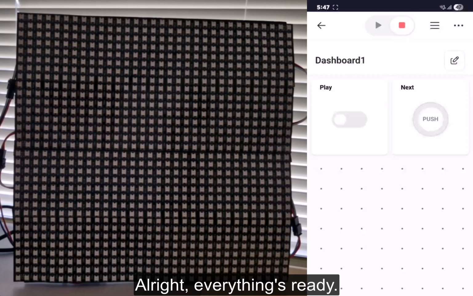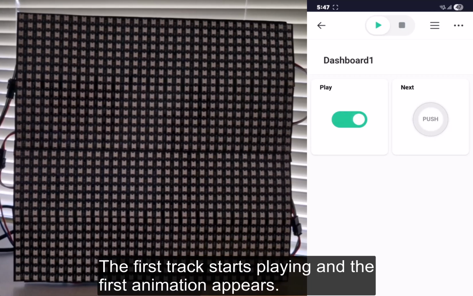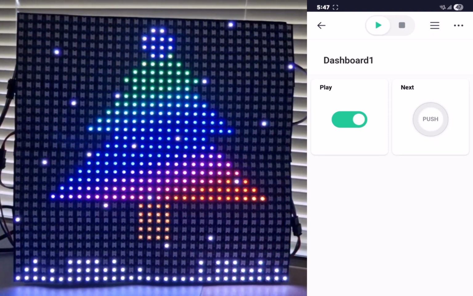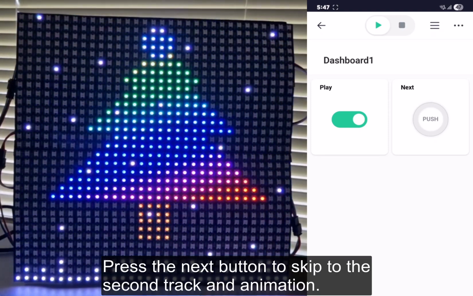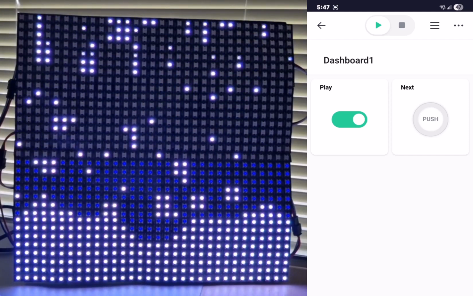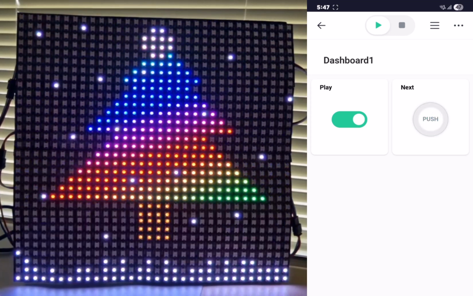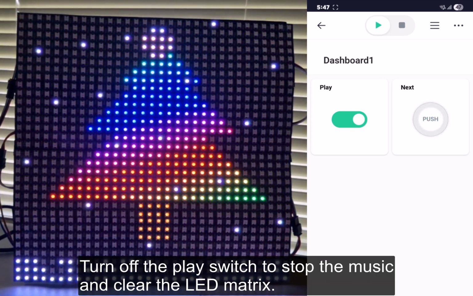All right, everything's ready. Let's run the project. Turn on the play switch. The first track starts playing and the first animation appears. Press the next button to skip to the second track and animation. Press again for the third. And once more to loop back to the first. Turn off the play switch to stop the music and clear the LED matrix.